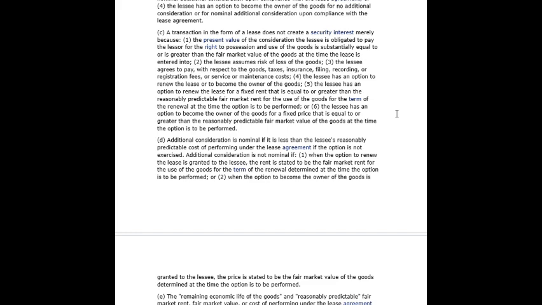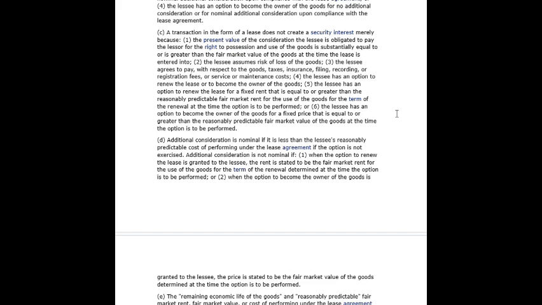C. A transaction in the form of a lease does not create a security interest merely because 1. The present value of the consideration the lessee is obligated to pay the lessor for the right to possession and use of the goods is substantially equal to or is greater than the fair market value of the goods at the time the lease is entered into. 2. The lessee assumes risk of loss of the goods. 3. The lessee agrees to pay, with respect to the goods, taxes, insurance, filing, recording, or registration fees, or service or maintenance costs. 4. The lessee has an option to renew the lease or to become the owner of the goods.